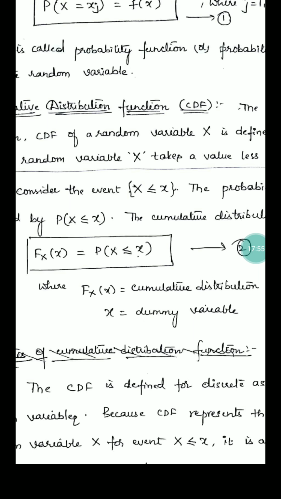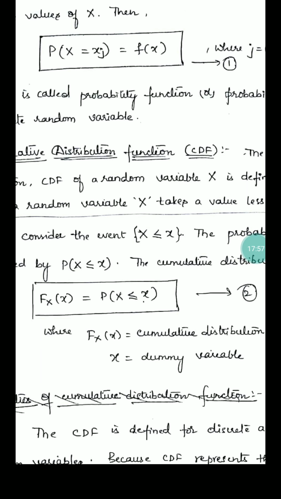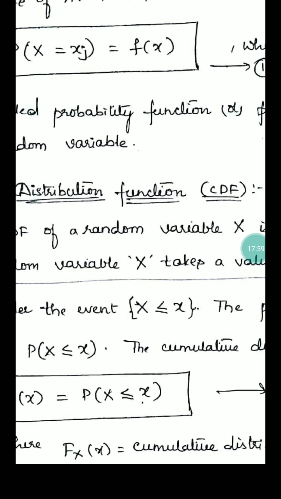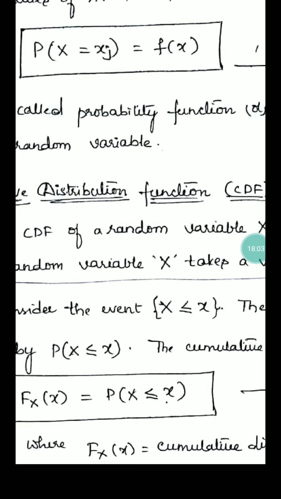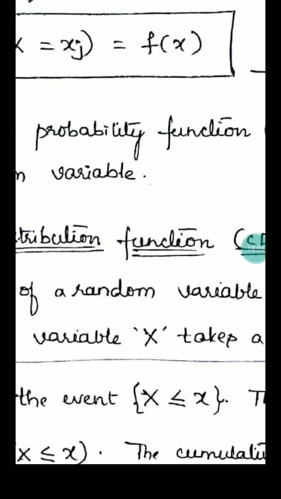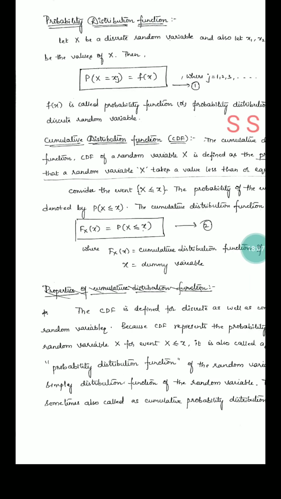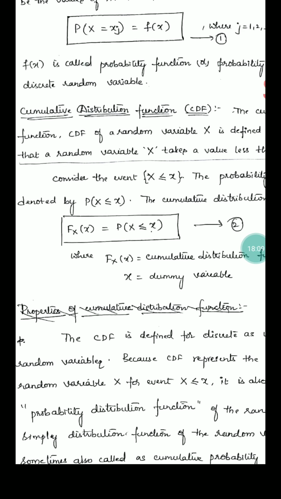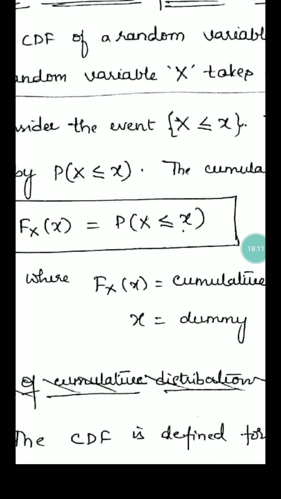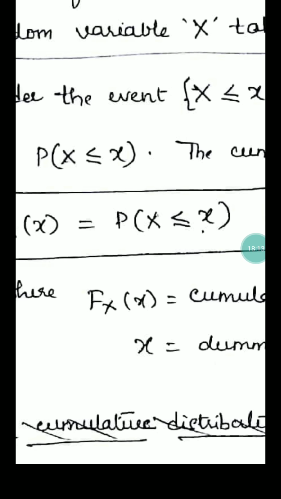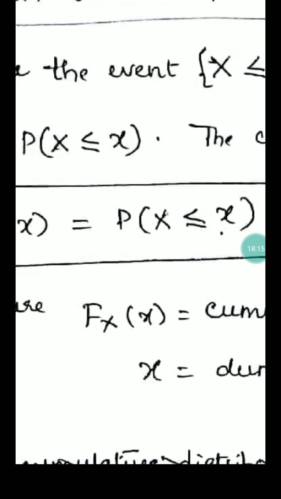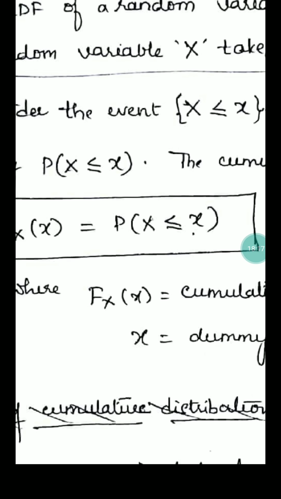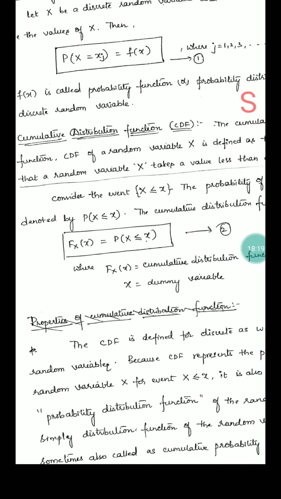Please remember and understand these two differences. One is probability X equal to small xj is equal to small f of x; this is nothing but the probability distribution function. Here capital Fx of x equal to probability capital X less than or equal to x; this is the cumulative distribution function. Okay, this is very important.